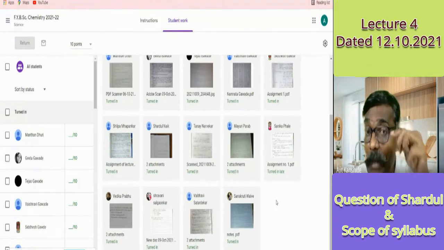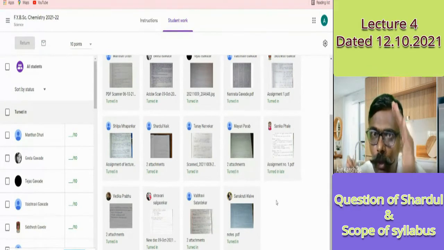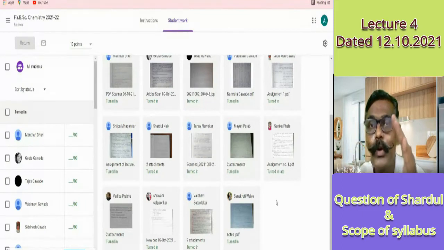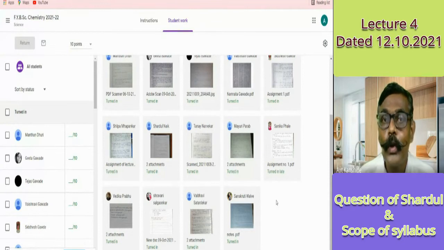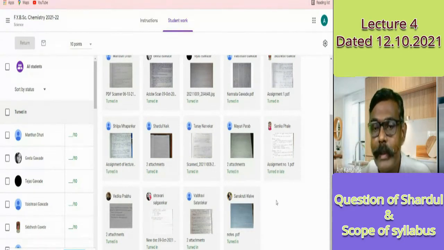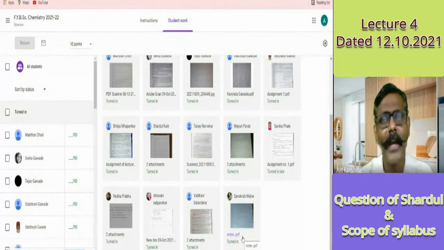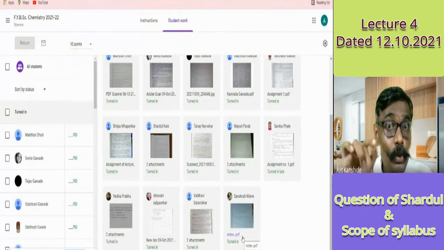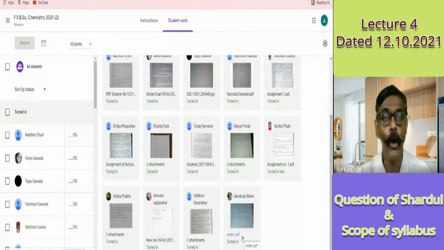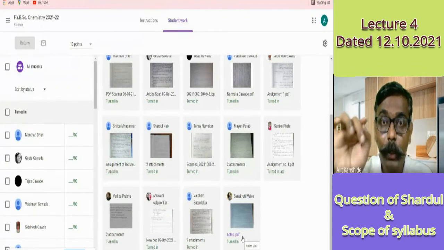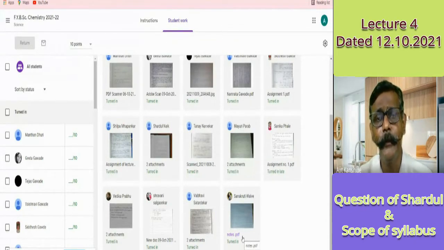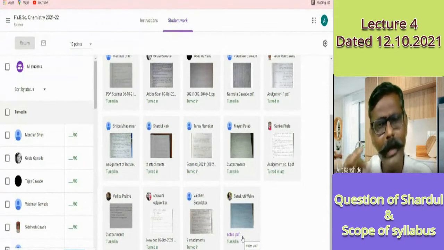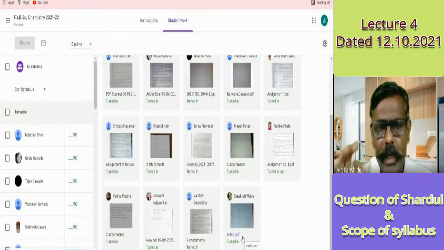But when multiple pages remain, at that time you have to prepare one file of that. You have to club all images. For that, I was suggesting you prepare the PDF file. There are many students who are still submitting only images. Yes, images also I can receive, I can read them. But I wanted to teach you PDF file preparation. I wanted you to go through the method of PDF file preparation, and therefore I asked you to submit in PDF format. But nonetheless, brilliant attempt. You did the proper task.